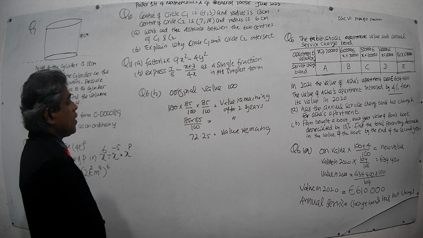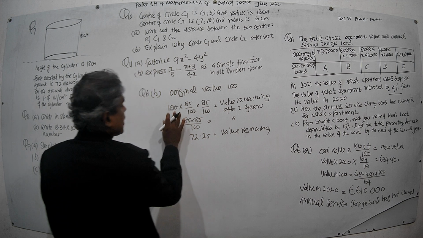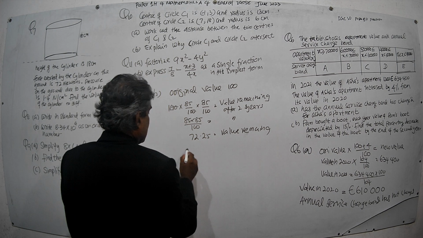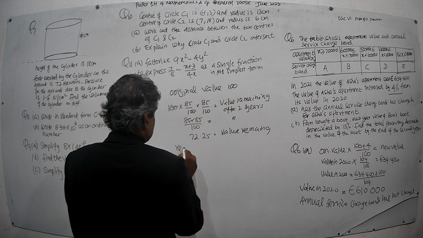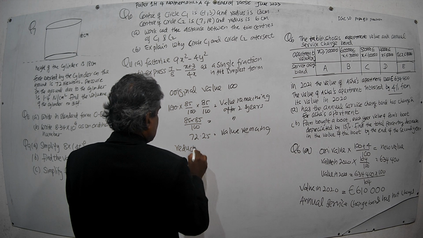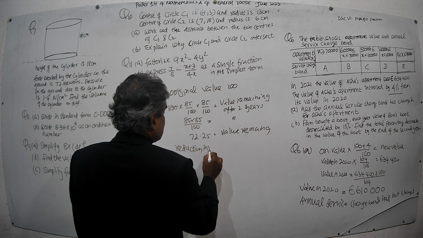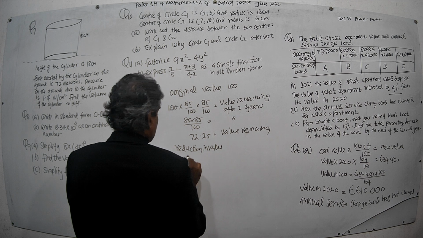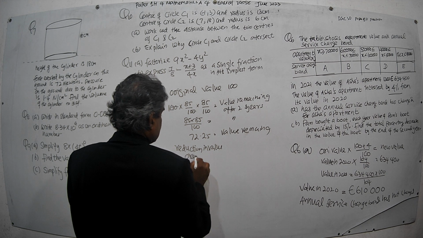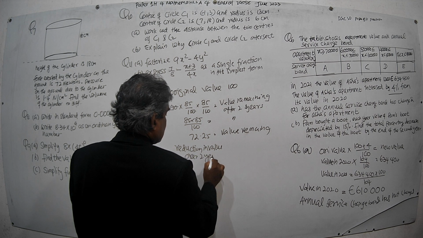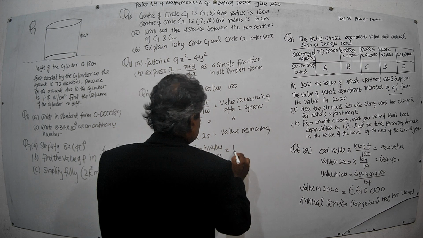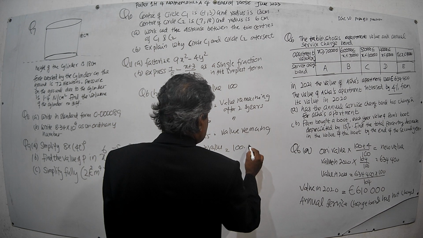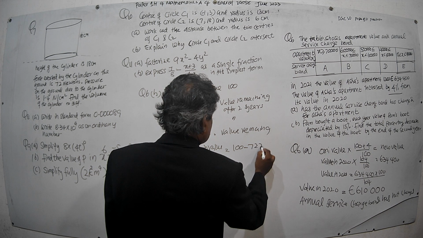Then the original value was taken as 100. Therefore, the reduction in value over 2 years equals 100 minus 72.25.